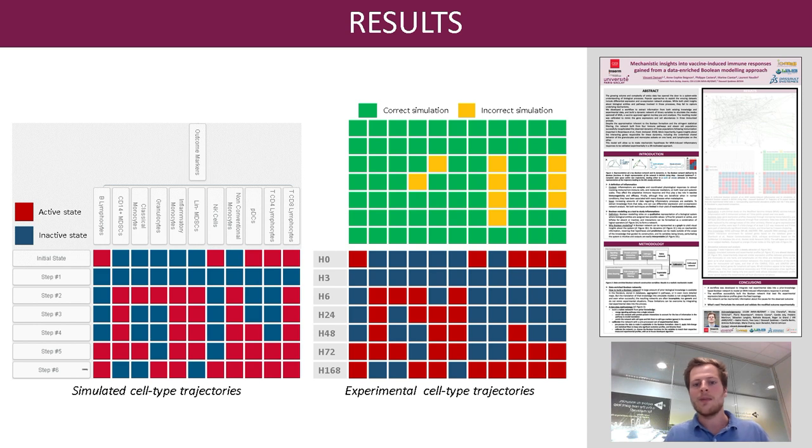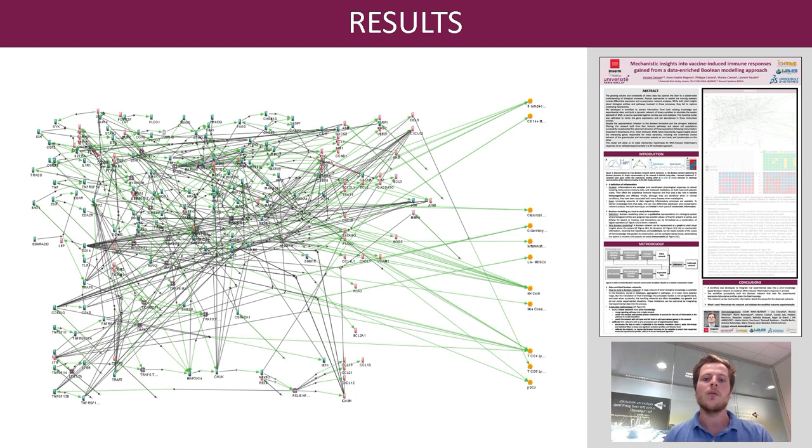The huge advantage of the Boolean formalism is that because of its mechanistic sense, hints can actually be given as to what explains these common behaviors. We identified those to be the shared contribution of the CD14 gene for the monocytoid cell types, and that of the CD40 ligand, the CCL5 chemokine, and the AP1 transcription factor genes for lymphoid cell types. In both cases, the NF-kappa B inhibitors appear to be very important as well.